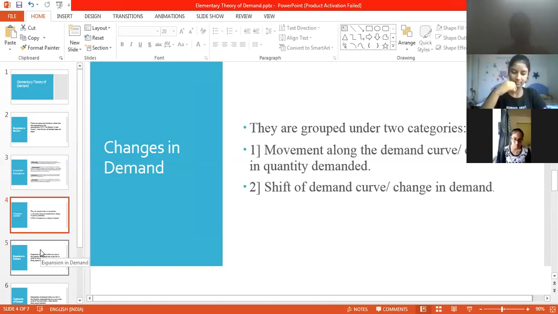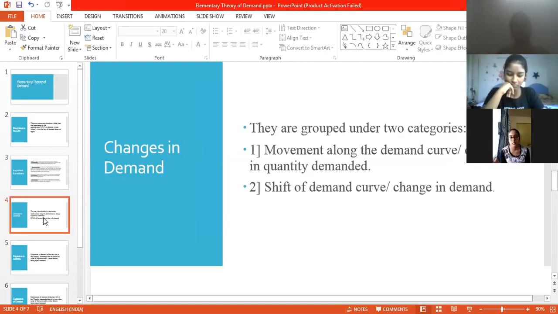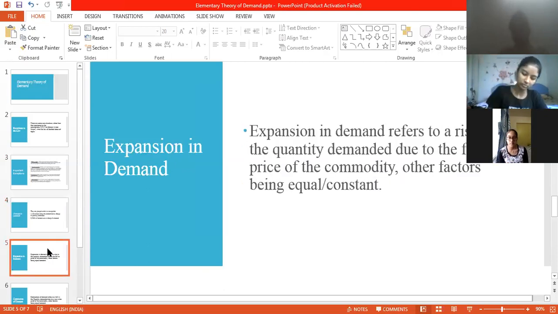Coming to our very first, change in the quantity demanded. The very first distinction in it is expansion in demand. Expansion in demand means the demand is increasing.